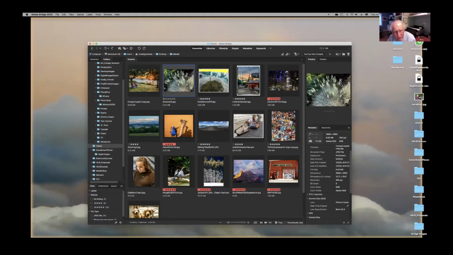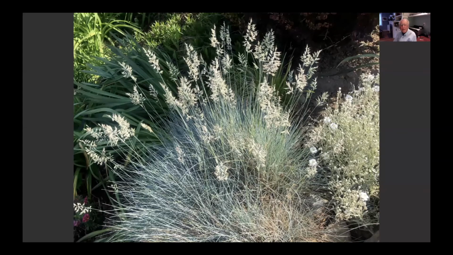Now, other elements of photography. If you're going to take a picture of a plant or a flower, what you want to do is first ask yourself, what's the center of my attention? What am I trying to do here?